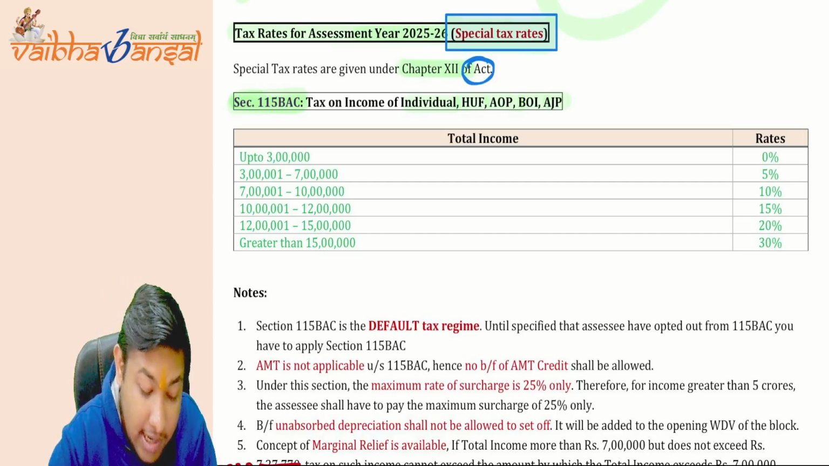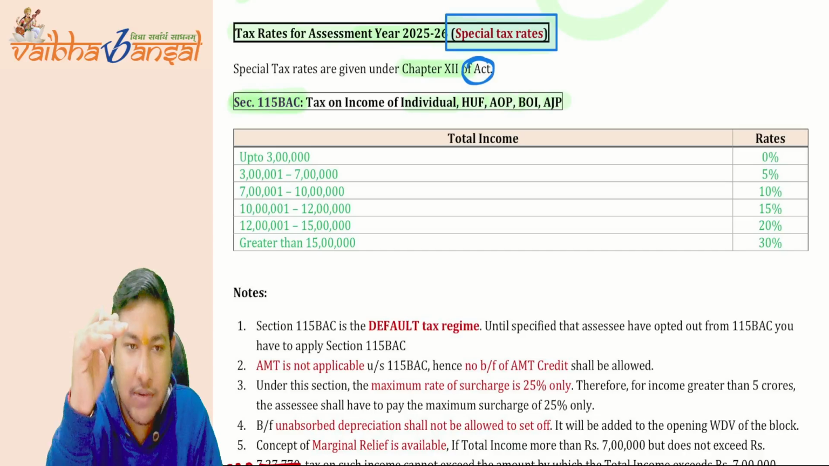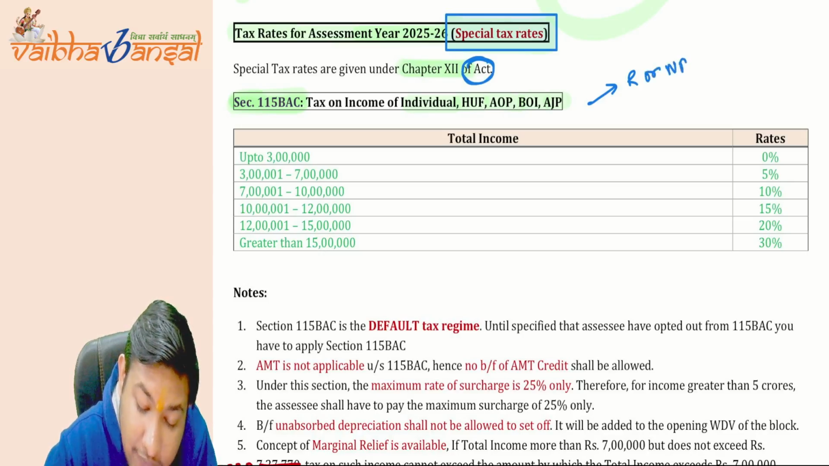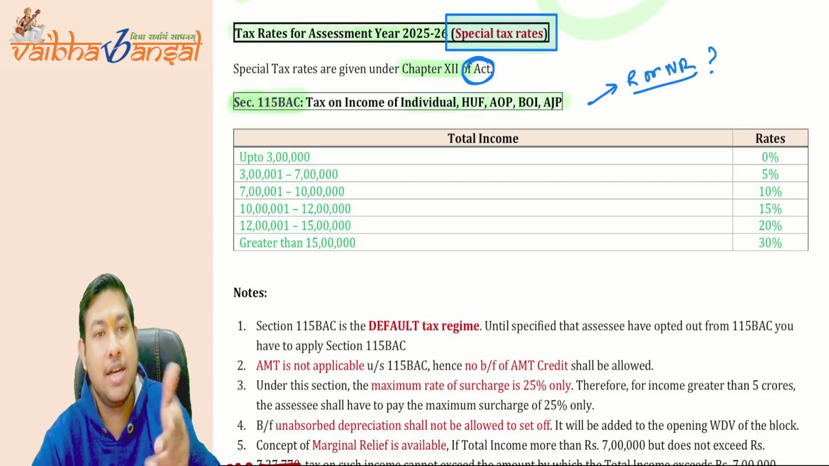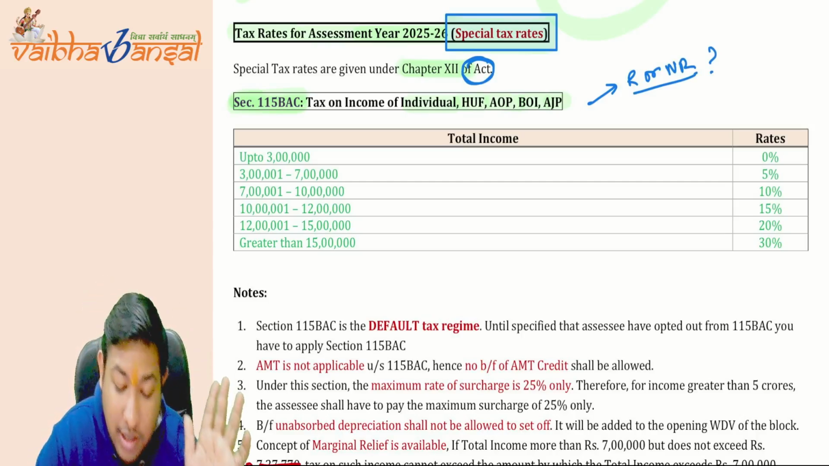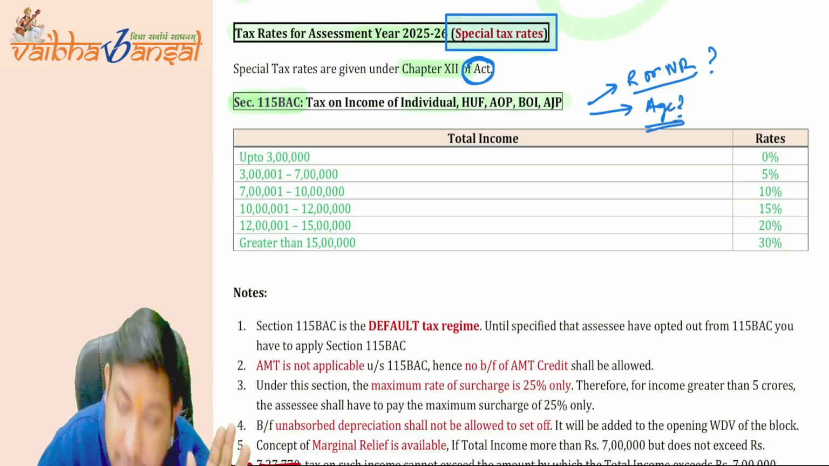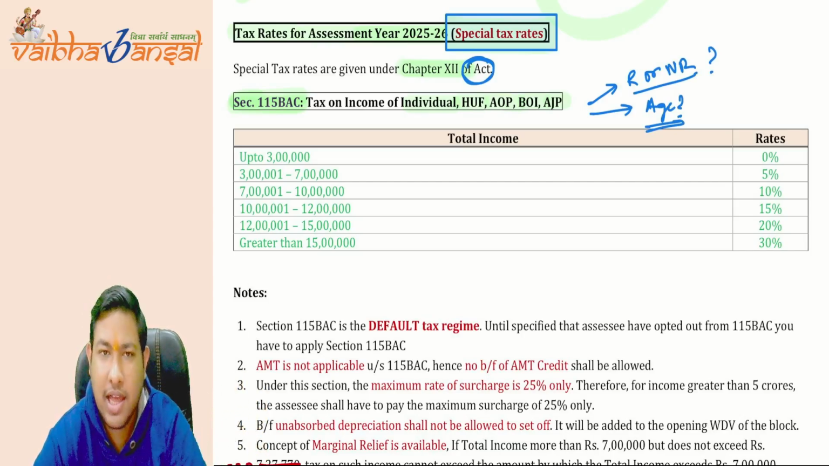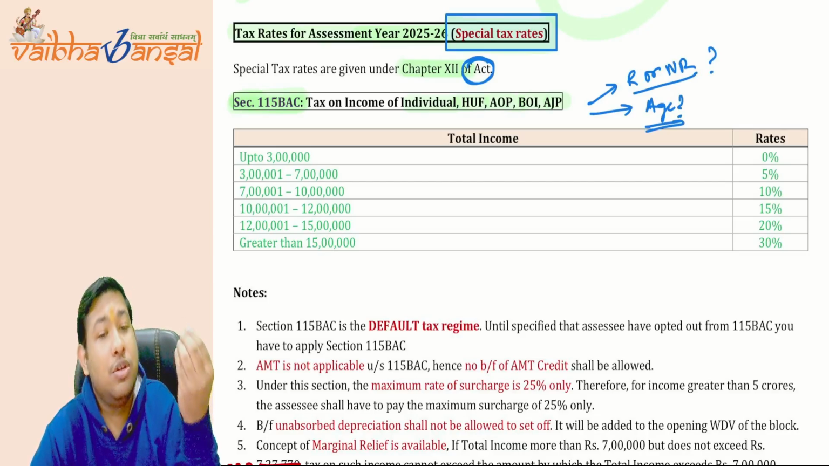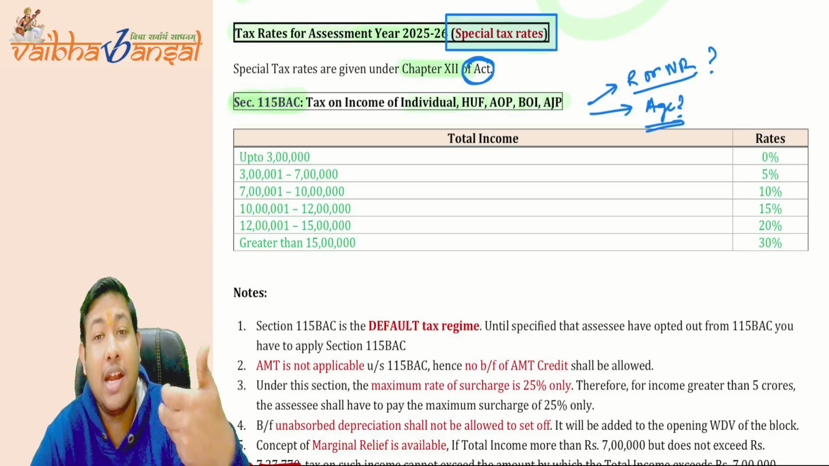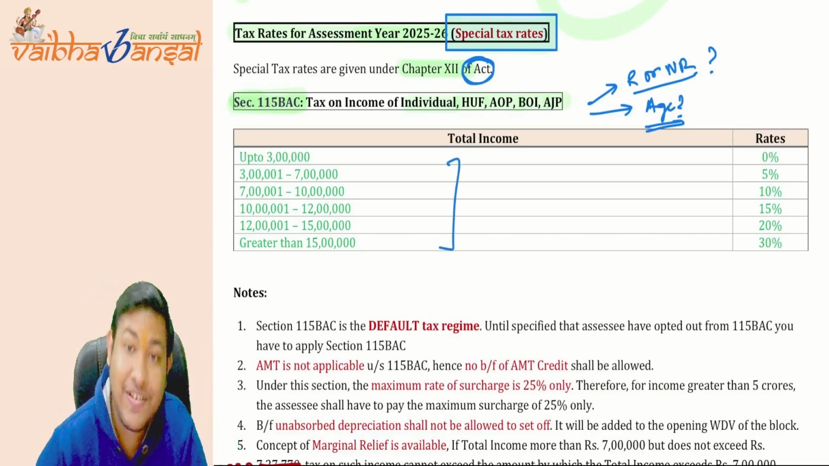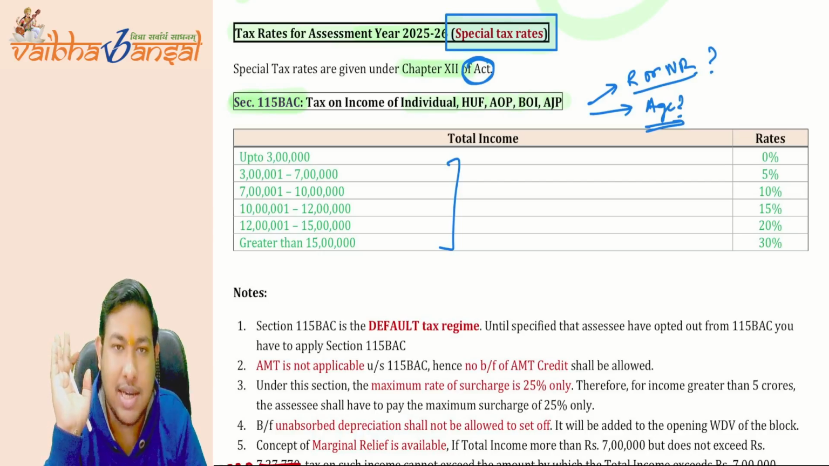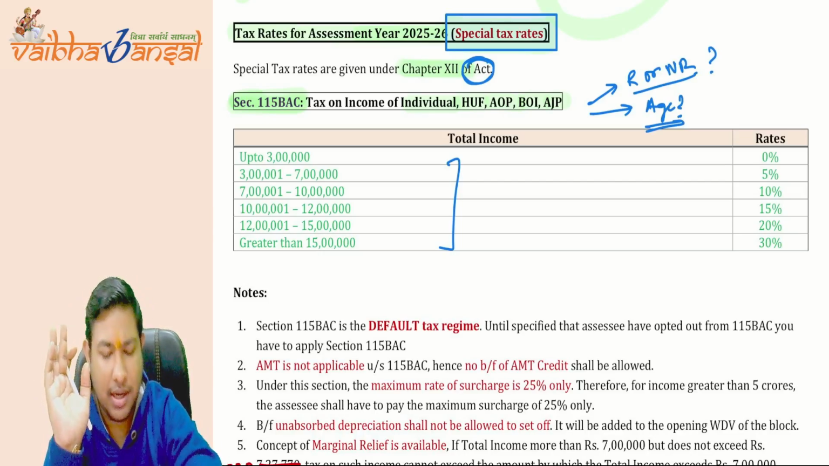Now see the difference. Earlier, in the old regime that you have studied for the individual, there were differences. Here, whether you are resident or non-resident, you are covered. Did they give any age, like earlier, below 60, 60 to 80, or 80 above? Is any age written here? No. So whether you are resident or non-resident, earning any income, of any age, you are covered under 115BAC itself. There is only one slab structure instead of those three slabs. To whom it will be applicable, we'll understand one by one.